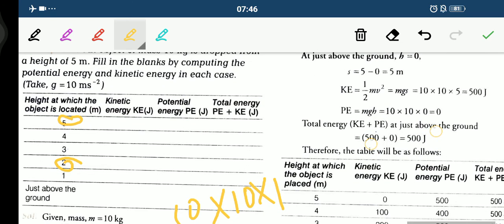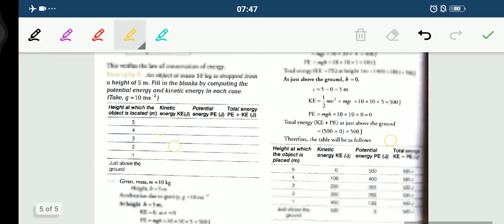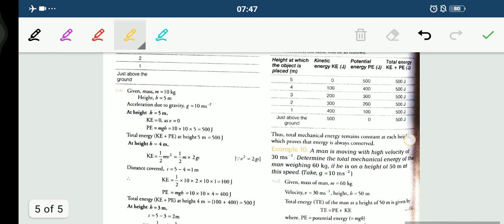Now children, just above the ground, height is 0. So your distance would become 5 meter, 5 minus 0 gives you 5. What about kinetic energy there? It's 500 joule and potential energy is 0 in this case, because it is already having kinetic energy, but it has come down now, so it has no potential energy. Fine. So you can just simply fill up these blanks here. Fine children.